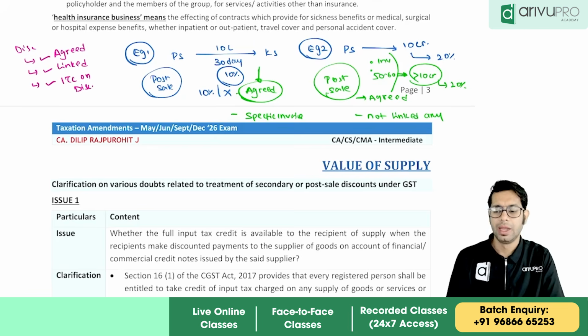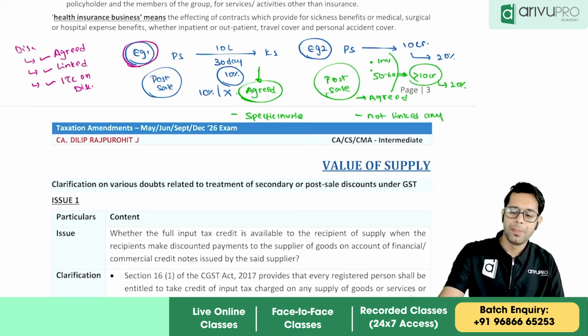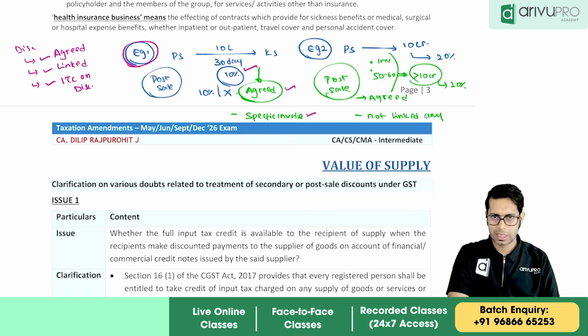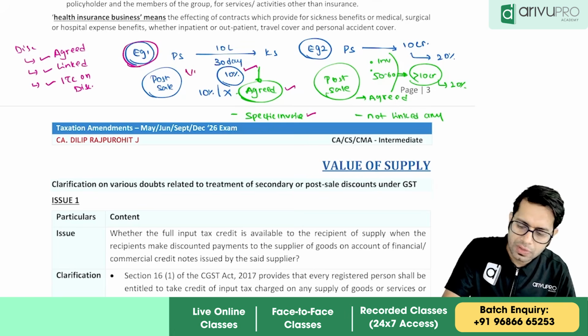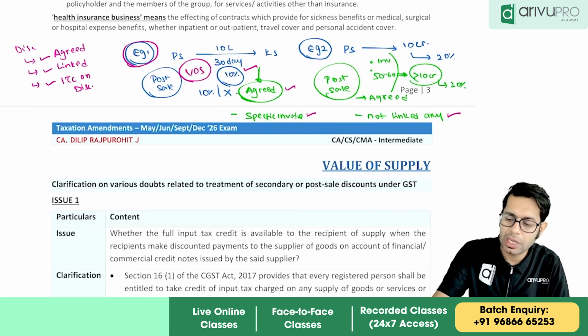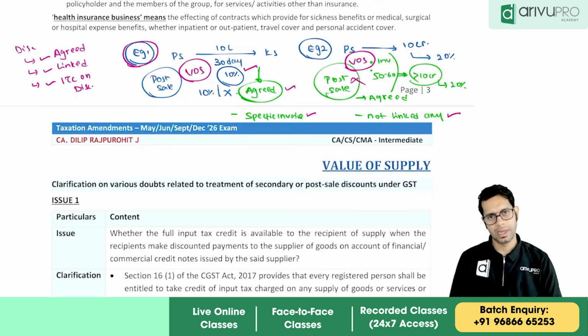Now what happens in example number 1? Because you are satisfying all the conditions, this discount is allowed as deduction while computing value of supply. Whereas in case number 2, because it is not linked to any specific invoice, while computing value of supply, it is not allowed as deduction.